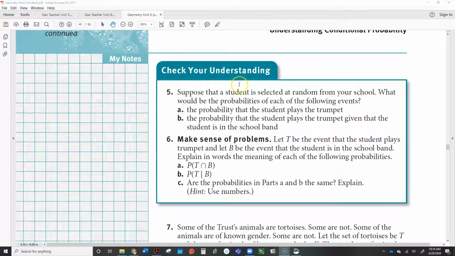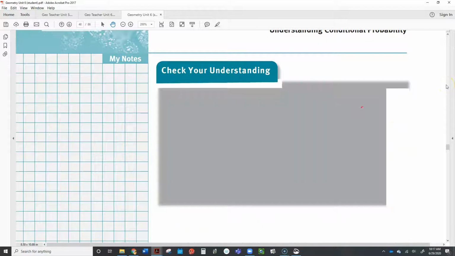All right, for the check your understanding in 41-1, the second check your understanding, number 5 and 6, it says, suppose that the student is selected at random from your school. What would the probabilities of each of the following events be? Well, we can't do this because they didn't give us numbers. So what they're really wanting you to do is just to consider the probability that the student plays a trumpet. They want you to know here that this is going to be a really small percentage.